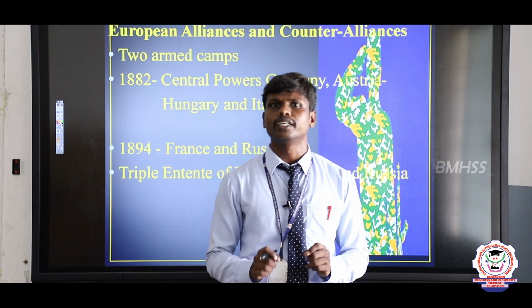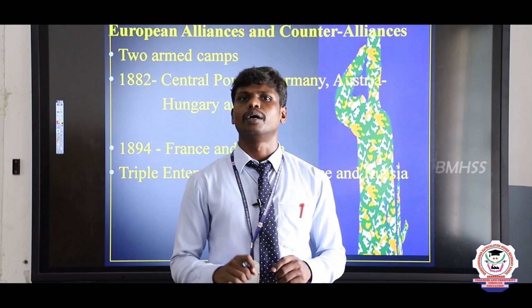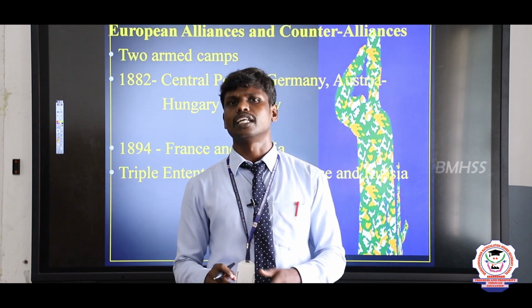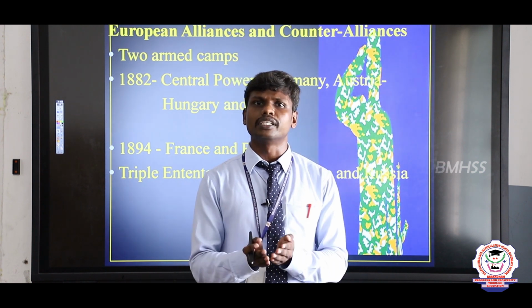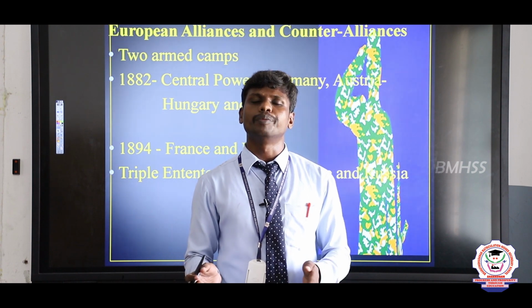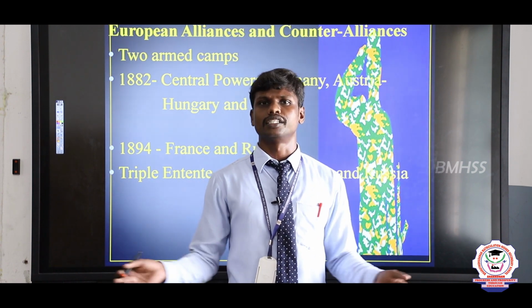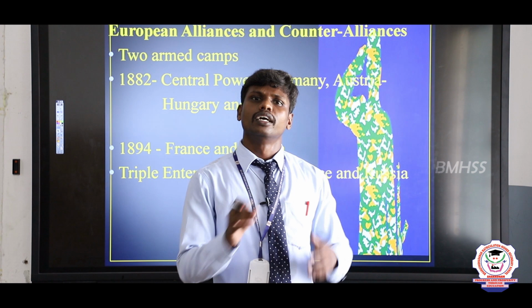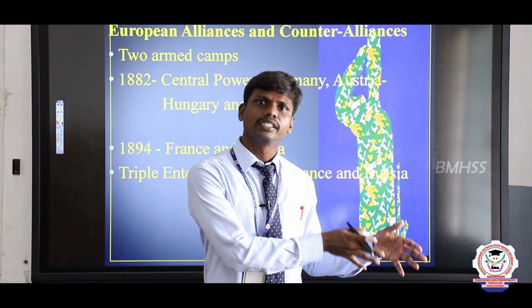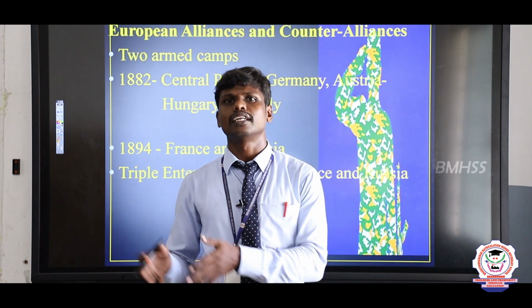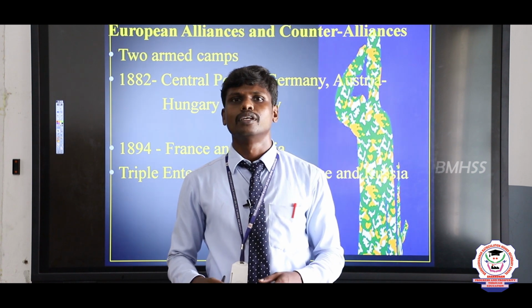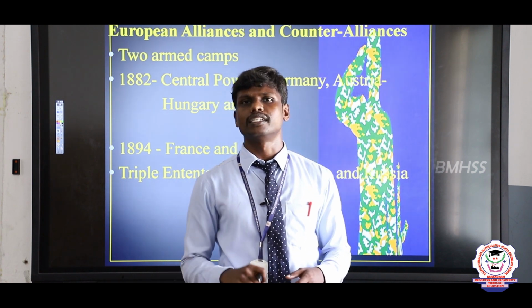You have to know that Persia is nothing but present-day Iran. So these places were partitioned by England and Russia by signing the treaty. This was signed in the year 1907.